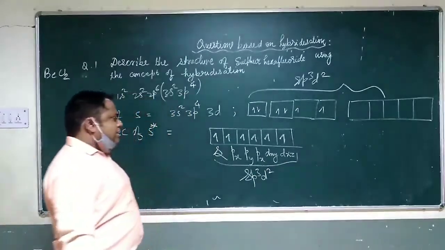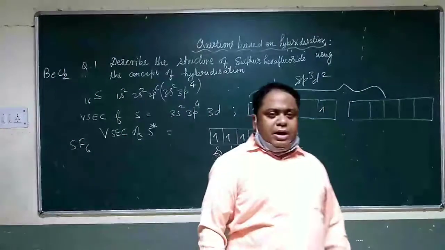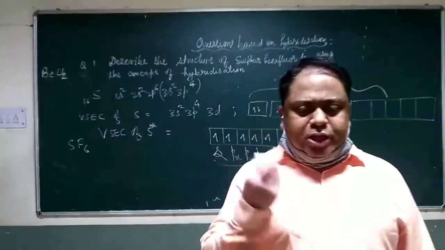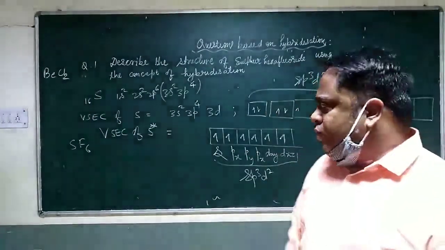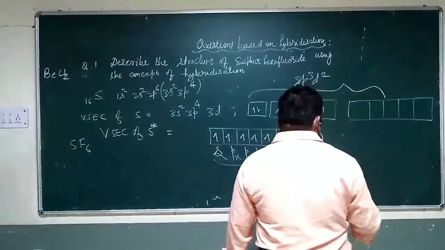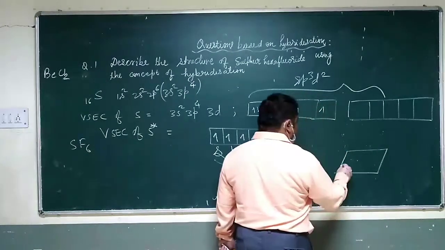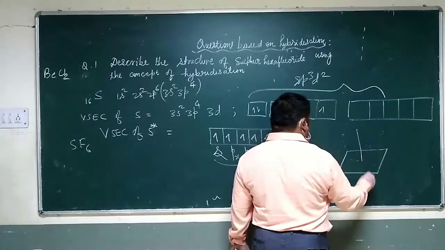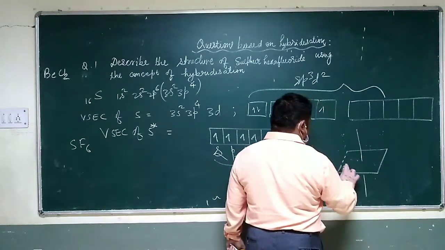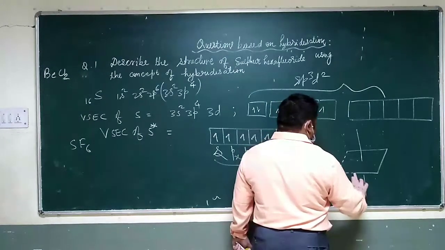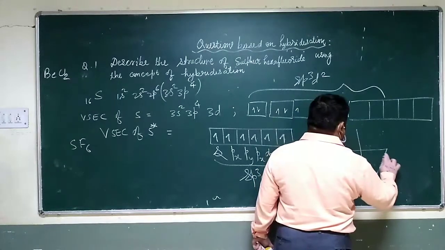So if there are 6 points in space, how can they arrange themselves regularly? I am not saying in a plane. In space, if 6 points are there, you may think it should be a hexagon, but no, it will be an octahedron, such that there will be a square plane, and above the plane there will be 1 point, below the plane there will be 1 point. So SF6 forms an octahedral structure.